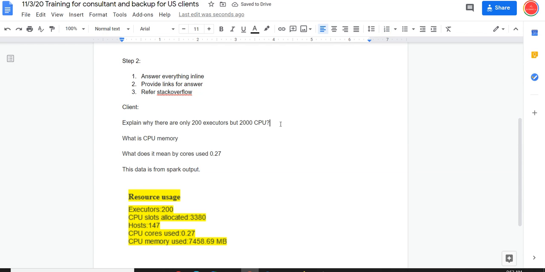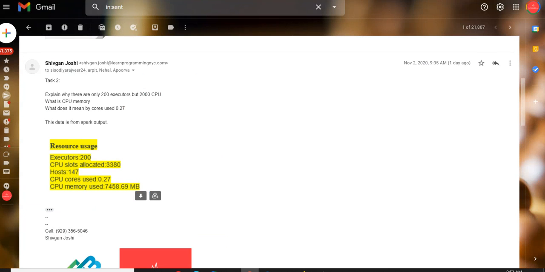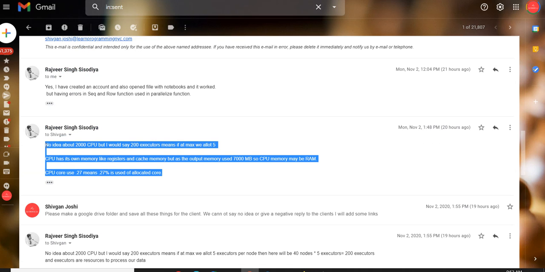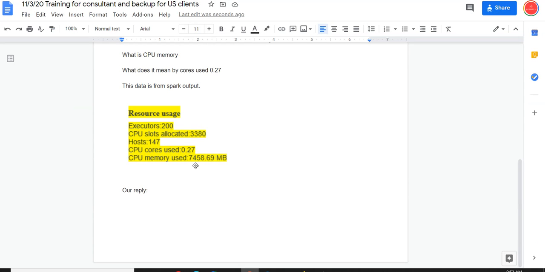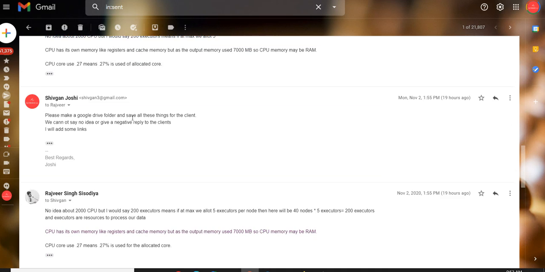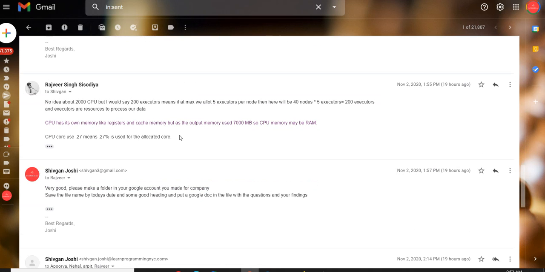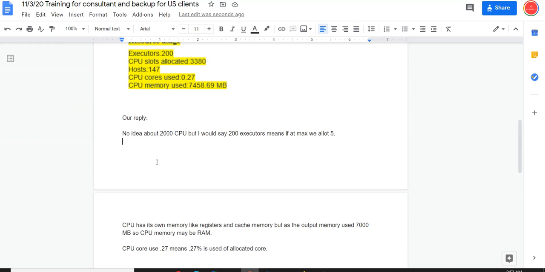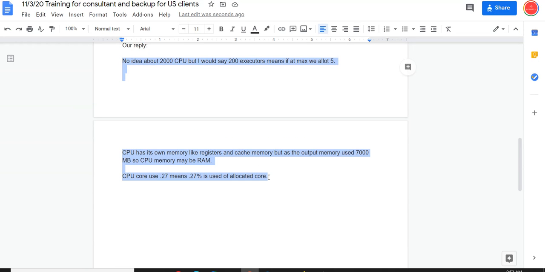So when they say explain this thing, let me show you the reply that Rajbir sent me, and we are going to correct these replies, and then I'm going to send it to the client. Okay, no idea about 200 CPU means that we allot 5 executor means at max we allot 5. I don't know what that is. We have to reframe this sentence, and I'm going to do that. The next reply is good, so I'm going to paste that, and I'm going to clear this and then send you, then show you how I would send it to the client.